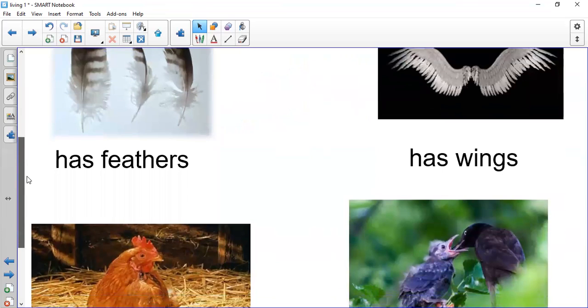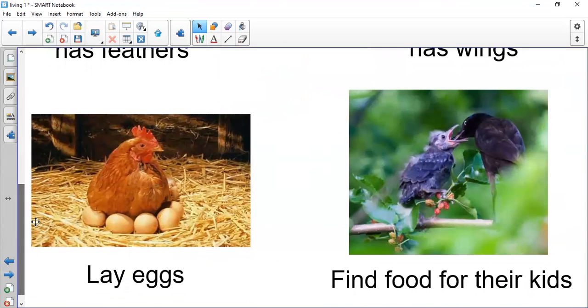Right. How do they eat their food? Here we have the mother bird finding food for her kids. The mother starts to fly to look for food to feed her babies. So it picks the food with its beak and puts it in its baby's mouth, as you can see in this picture. Okay, so today we'll speak about birds.